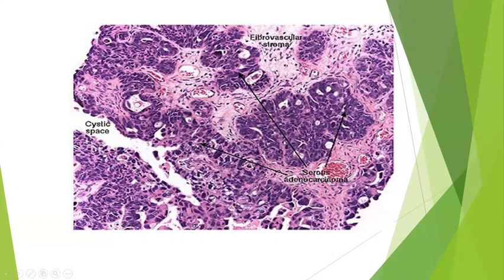These are the tumor cells. As I told you, it is the papillary adenocarcinoma. These are the glandular arrangements, and sheets of tumor cells which are invaginating or present within the cyst wall.